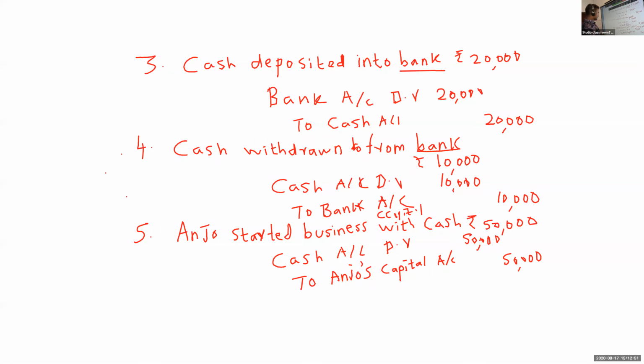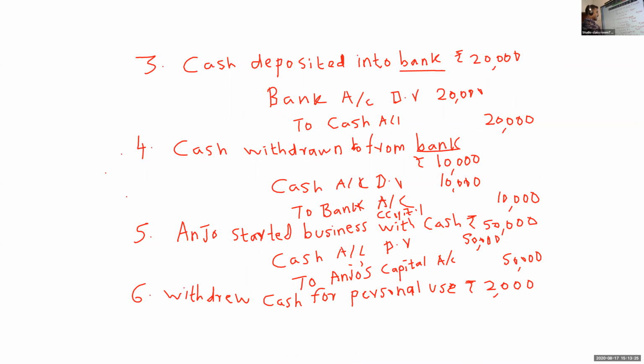Next, related with the capital only, one more, drawings, that is also related with this one. So you write: withdrew cash for personal use, rupees 2000.